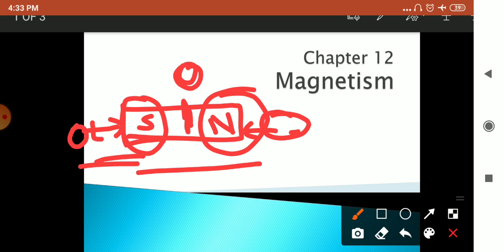And as we know, our earth is a natural magnet which gives the south and north, and it acts on the human body also. The region around a magnet in which it exerts forces on other magnets and on objects made of iron is the magnetic field.